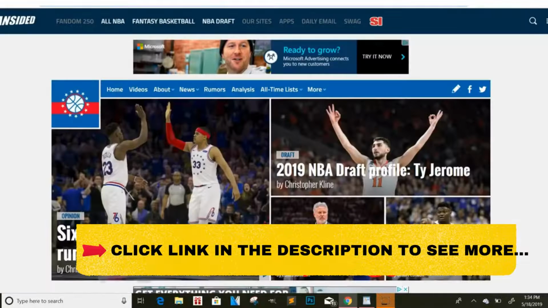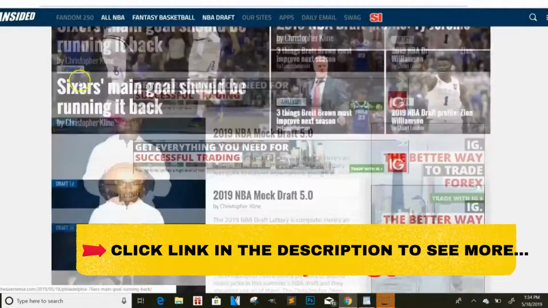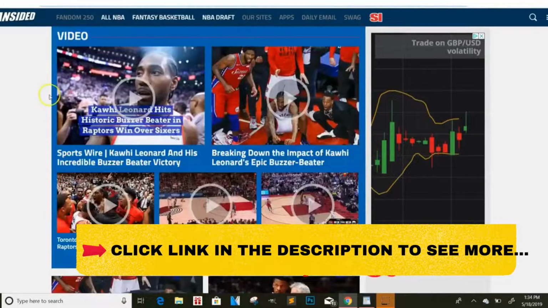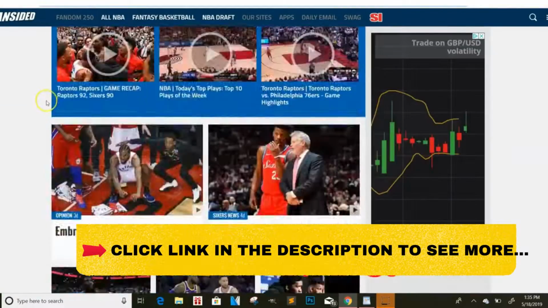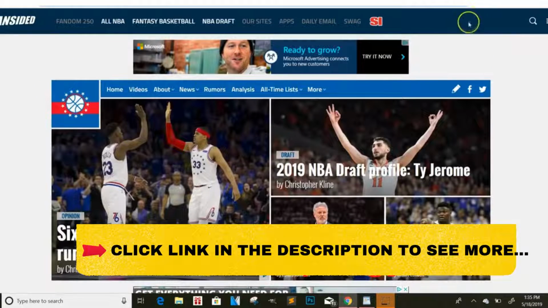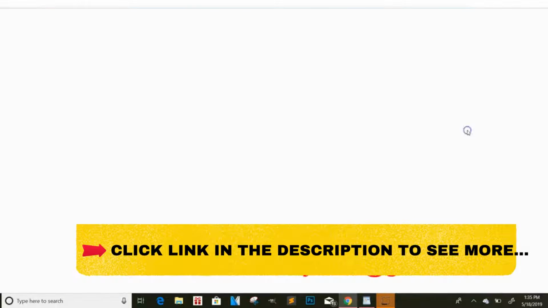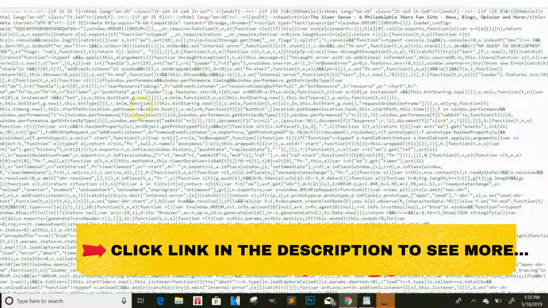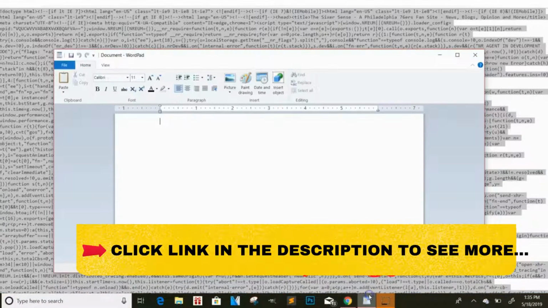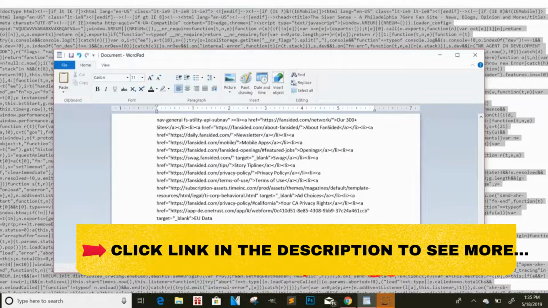So I stumbled across this article right here. It's really nice looking and it gets a lot of traffic. It's going into the playoffs and the 76ers and all that stuff. So what I wanted to do is go here, right click, view page source. If you're on a laptop, you hit Control A, which copies the entire thing. Right click, copy, open up WordPad on your computer and paste that in there. So you've got it all right here.